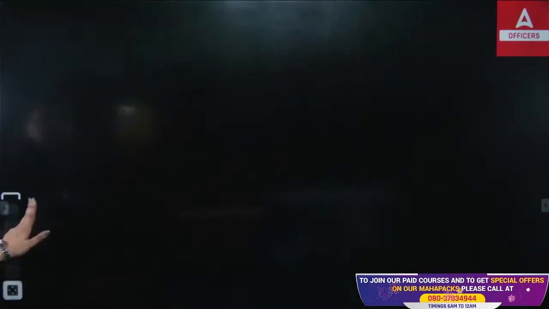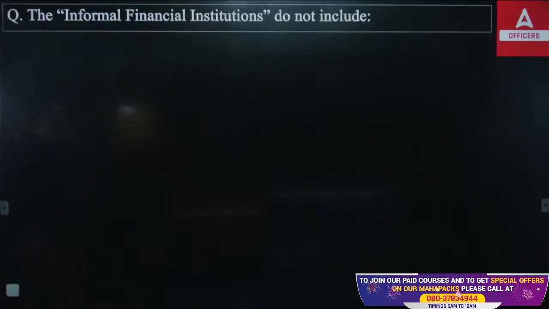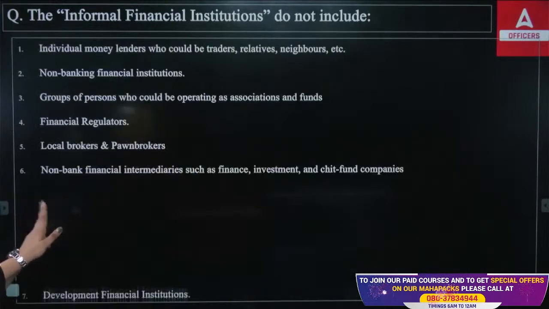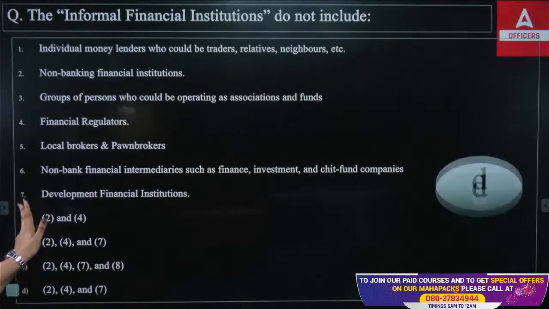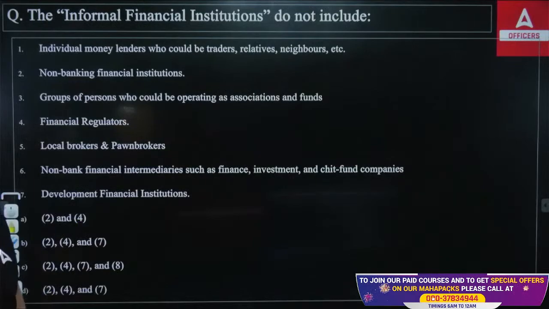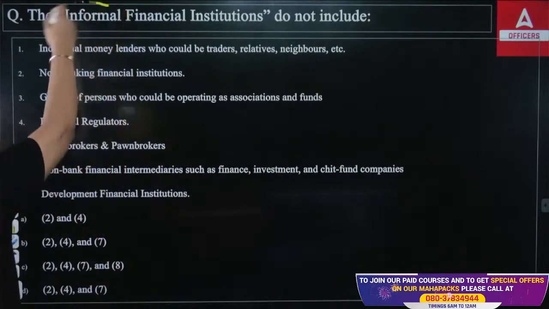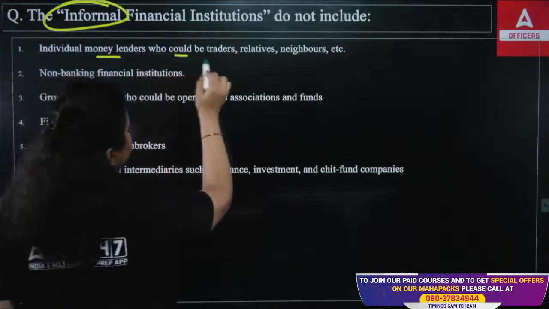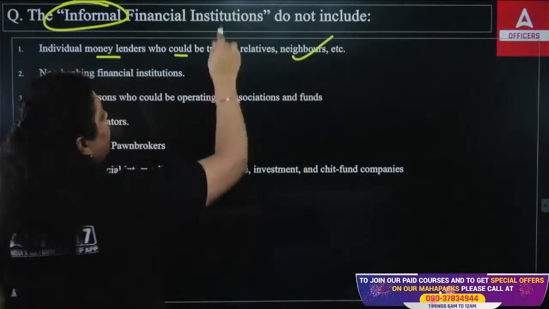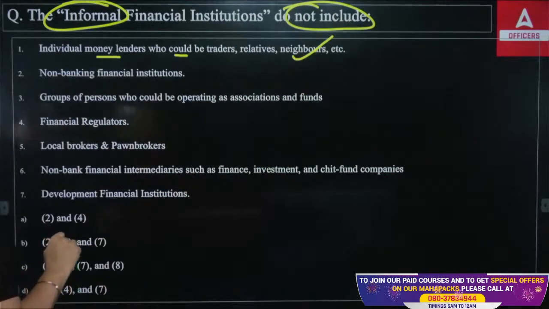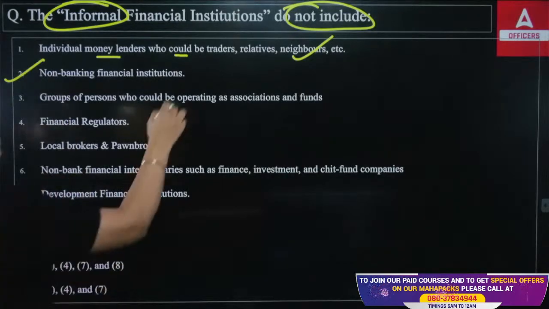Okay. Next we have: the informal financial institutions do not include. Out of these 7 examples, which of the following is not a part of the informal financial institutions? Informal means no regulatory body. So, first of all, I can simply say individual money lenders, traders, relatives, they are informal. You have to answer which of the following are not, but these are informal. The second option is non-banking financial institutions, they are not informal. They are formal.